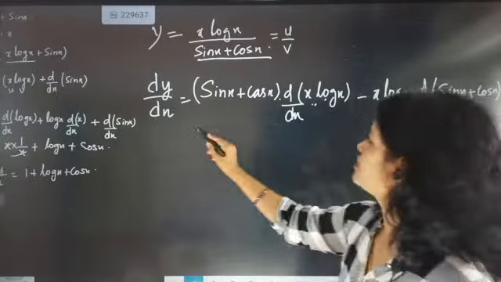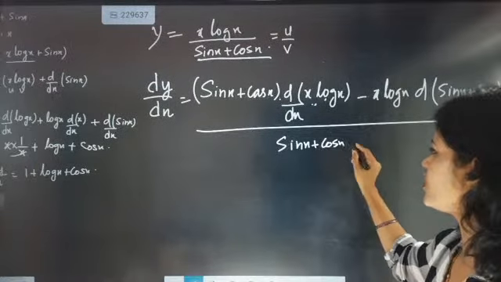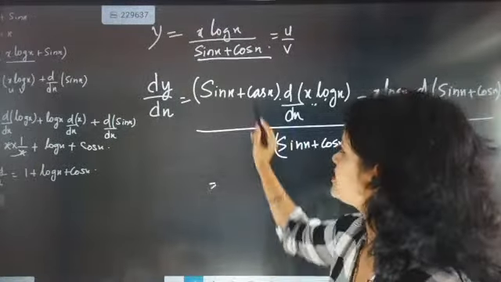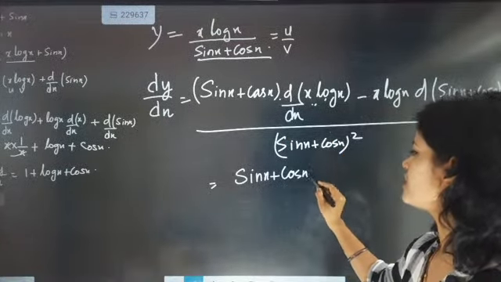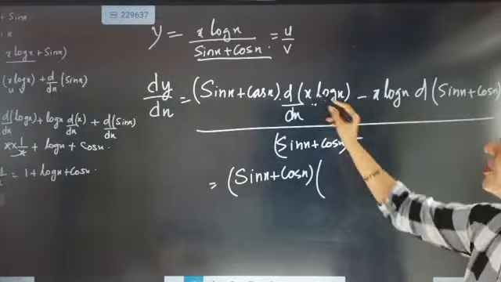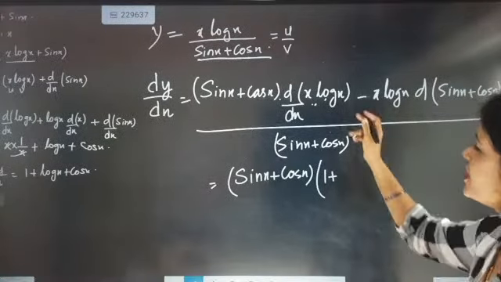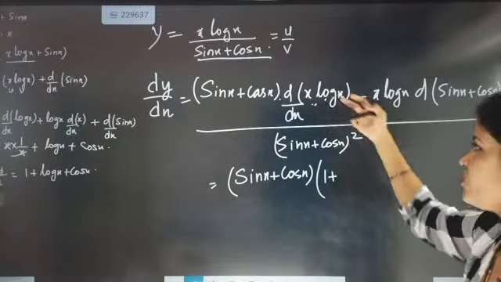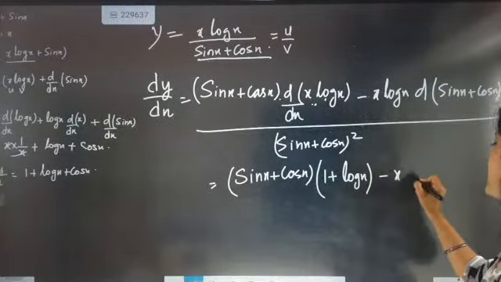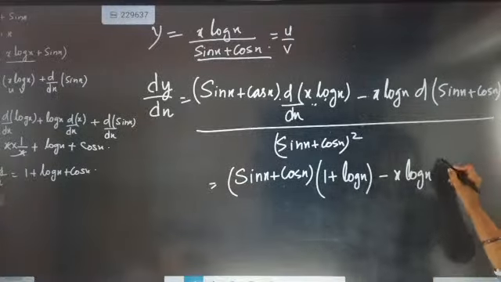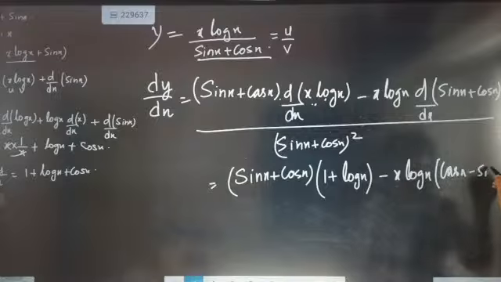Now the denominator in total will become sin x plus cos x whole square. So it is going to come as sin x plus cos x, we are going to leave it as it is. Now the differentiation of this one: x differentiation will become 1, log x will give you 1 by x, and 1 by x and x will get cancelled. So 1 plus log x will come, and then minus x log x, and this part will be the differentiation of sin x plus cos x, which is cos x minus sin x.